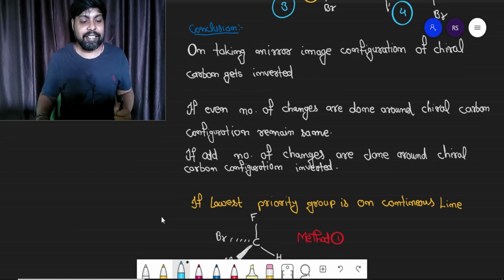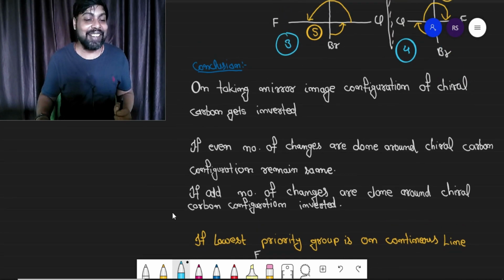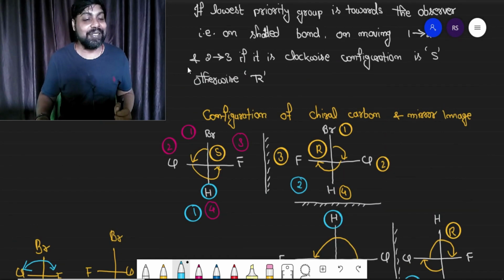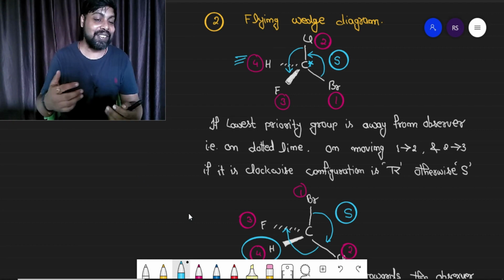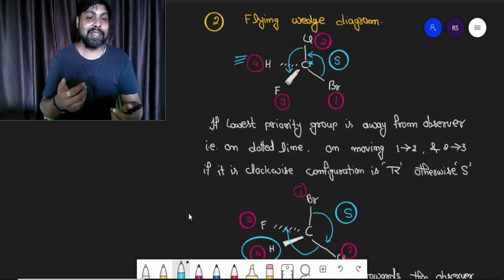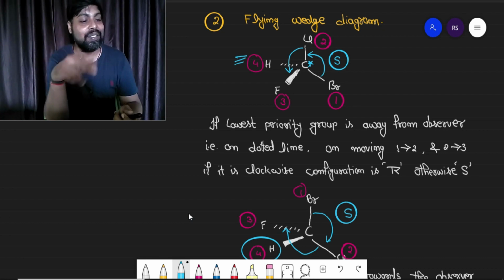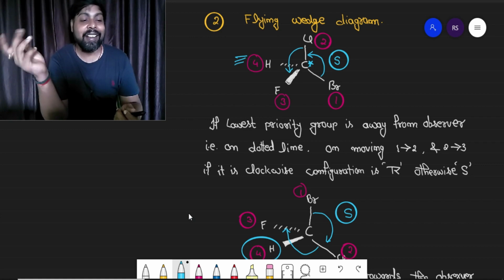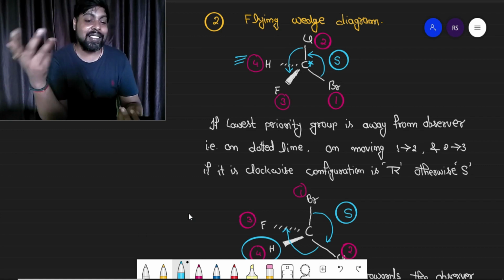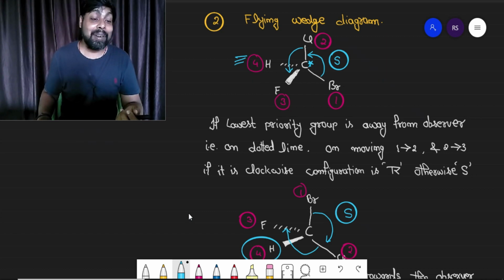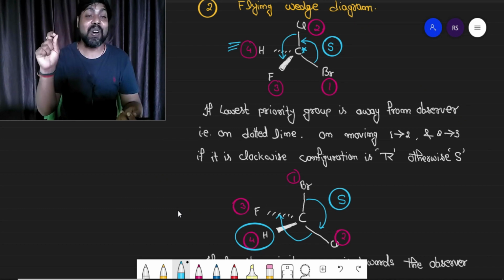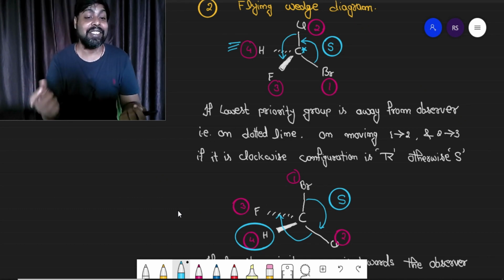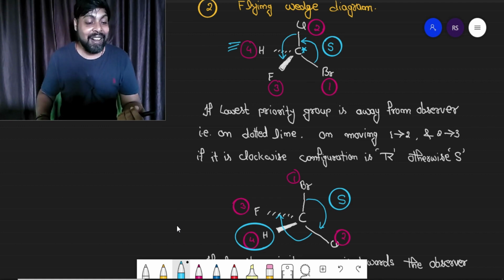Now the next thing is we were discussing the flying wedge diagram. I was taking the two cases in which the lowest priority is either on a dotted line away from the observer, or the lowest priority towards the observer on a shaded line. We have written the rule that if it is on a dotted line, on moving 1 to 2, 2 to 3, if it is clockwise R, anti-clockwise S, right? And reverse the result if it is on a shaded line. But I hadn't discussed the case in which the lowest priority is on a continuous line. What happens if the lowest priority is on a continuous line?